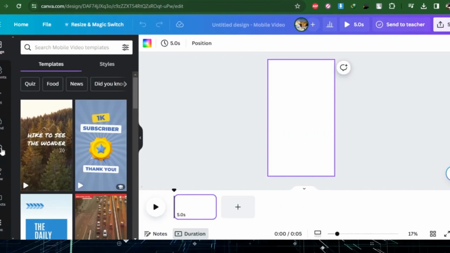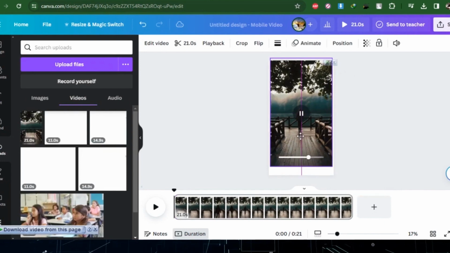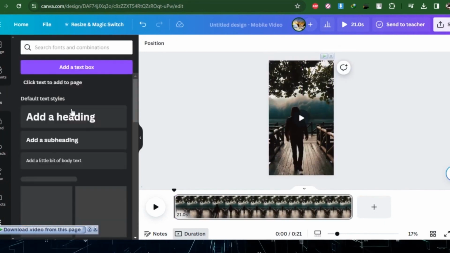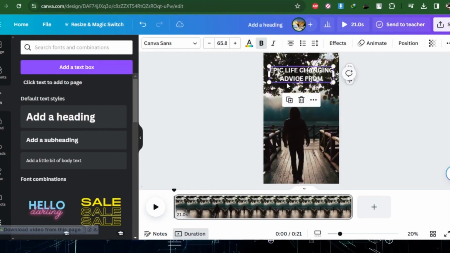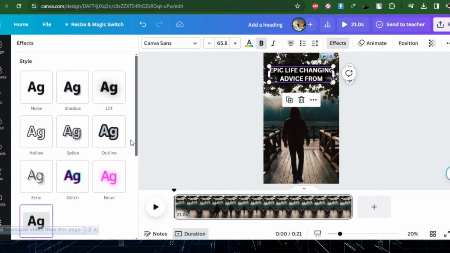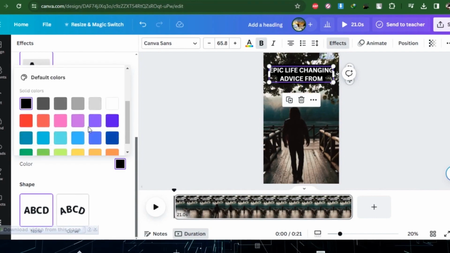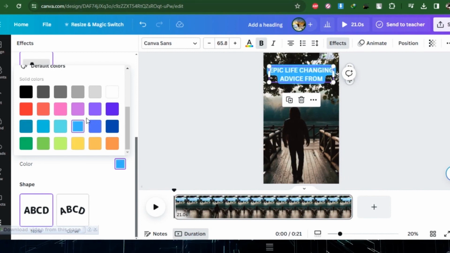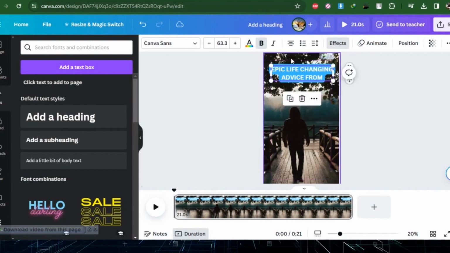Upload the video on Canva now. Go to the upload in the side menu and select the location of your video. Then click on that video and adjust its size according to template. Now add a text layer. Epic life-changing advice from. I'm going to adjust the text like this, and let's place this text on the top. In the top menu, there is option called Effects. With this, you can change the text effects. Select a suitable text effect from here. Make sure the text is visible. Using eye-catching colors will help you to get more views. Then you can edit its size to match the template size.